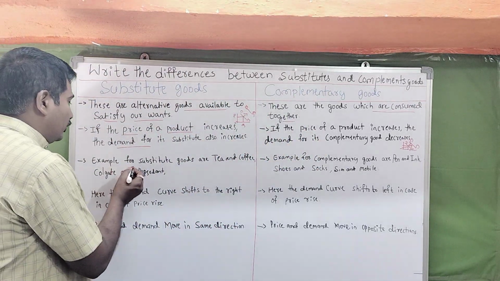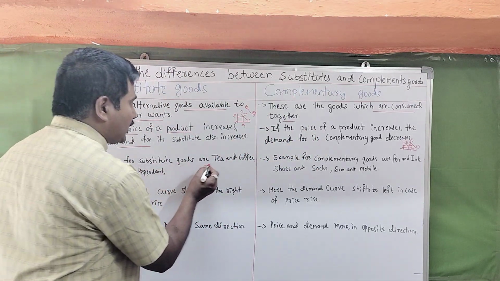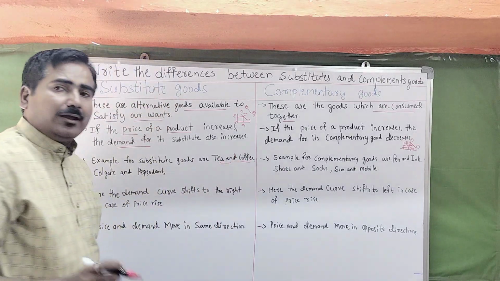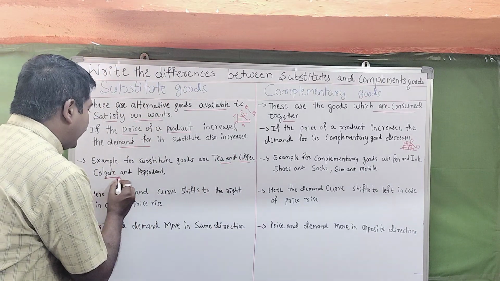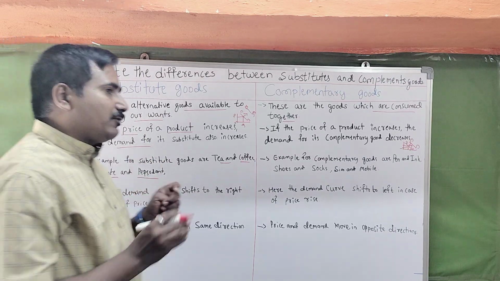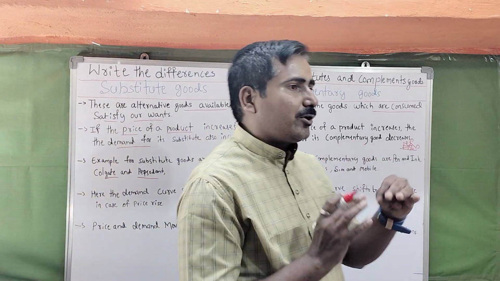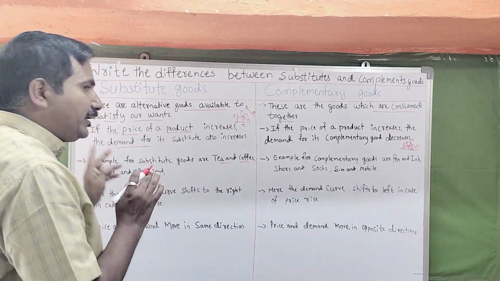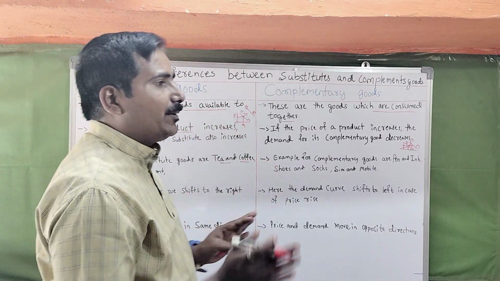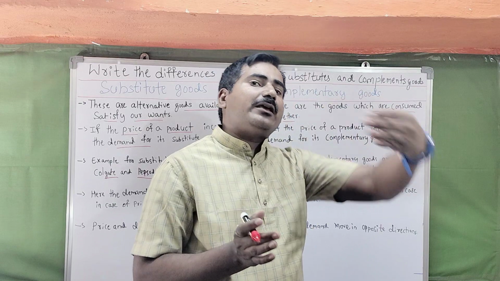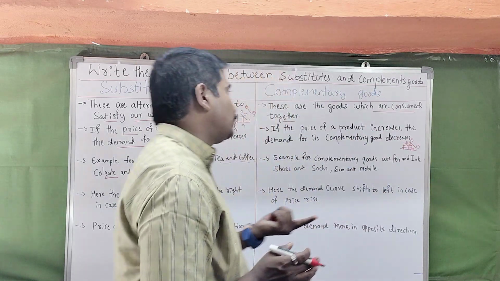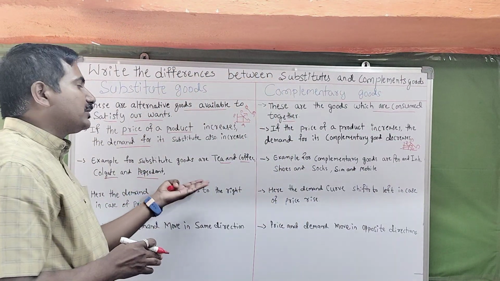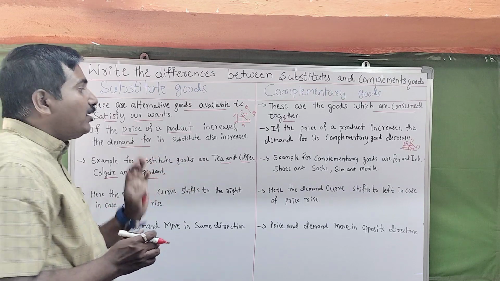For example, substitute goods are tea and coffee. Tea and coffee, Colgate and Pepsodent. So this is one where they are used in place of one commodity for another commodity. If one commodity is not available or not possible, then they change to another one, the substitute goods. So substitute goods means they use another good instead.